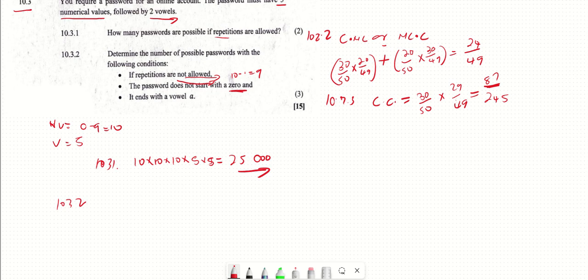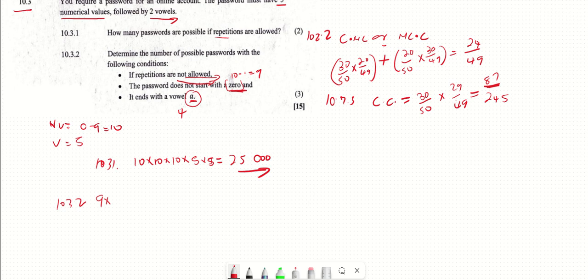Then we check the second one. For the first one, out of 9, because now for the second I can choose 0. And it must end with the vowel A. So out of the 2 vowels, I already know the choice of the last one, which is A. So I have to choose only one vowel, which is going to be out of 4 because I removed 1. For the second letter, I have to choose out of 4. So to choose the first numerical value, I'm going to choose out of 9 because now the 0 is out.